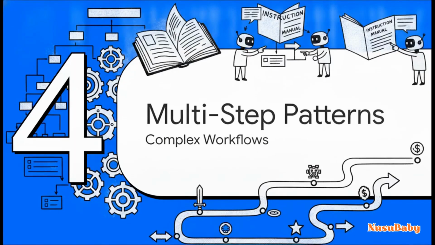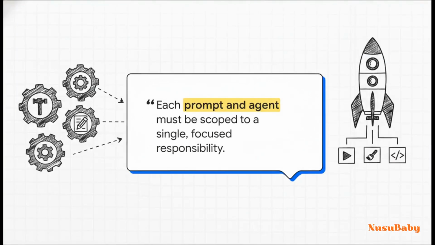All right, part 4, multi-step prompting patterns. So, how do we orchestrate these agents to handle complex multi-stage workflows without them just going totally off the rails? The sources make this incredibly clear. We have to stop writing massive all-in-one prompts. Instead, use the single responsibility principle. A highly reliable agentic system isolates tasks across dedicated roles. You have one agent entirely focused on drafting code or marketing copy, and a completely separate validator agent designed to ruthlessly test and critique that output, divide and conquer.